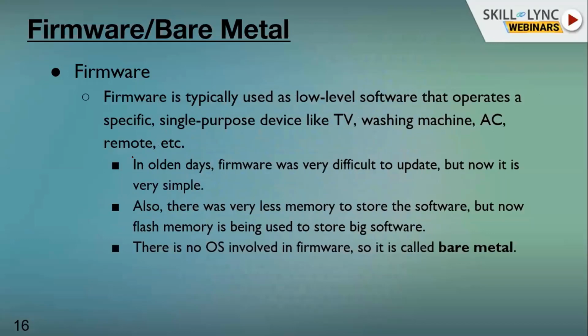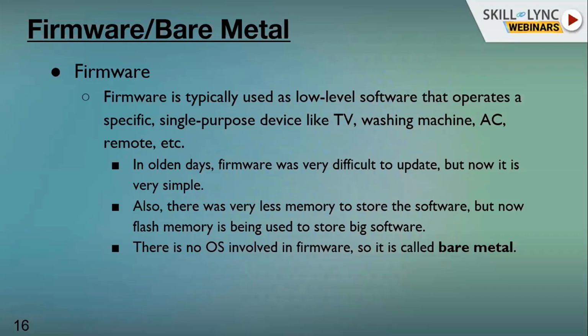Okay. So firmware is typically used as low-level software that operates a specific single-purpose device like TV, washing machine, AC, remote, etc. In olden days, firmware was very difficult to update, but nowadays it is very simple. That is what we have discussed. In olden days very little memory was used, but nowadays memory is cheaper, so we can use more memory, and we can do all the upgrading operations.